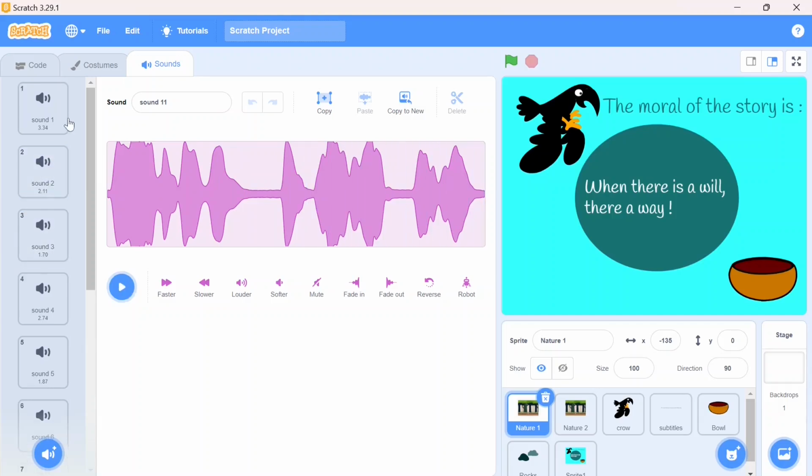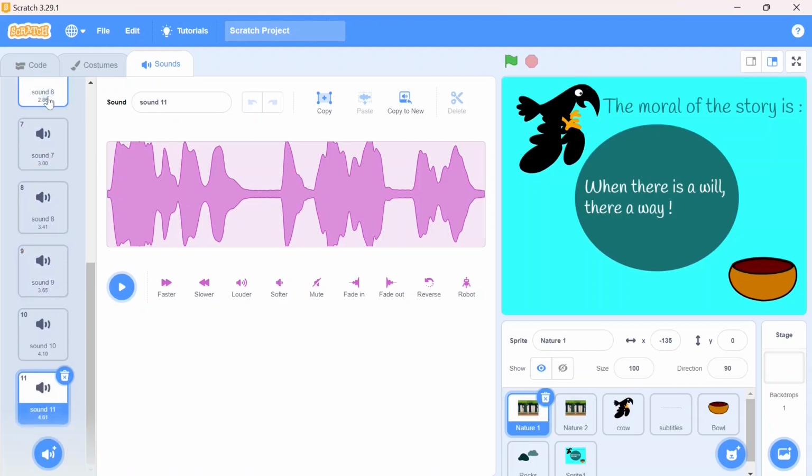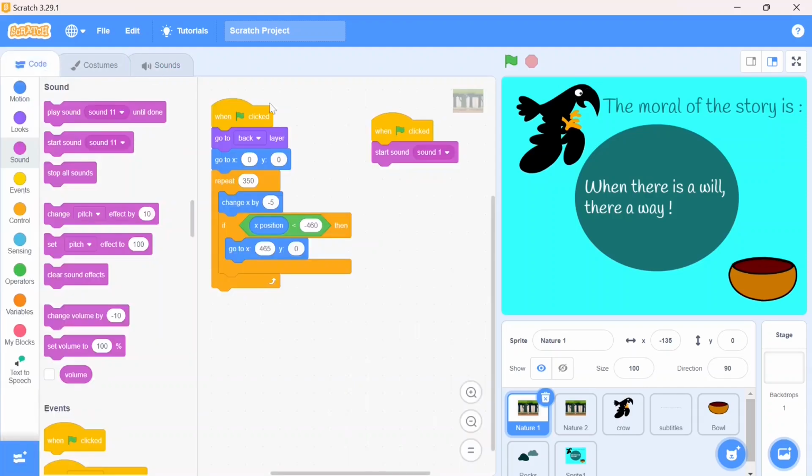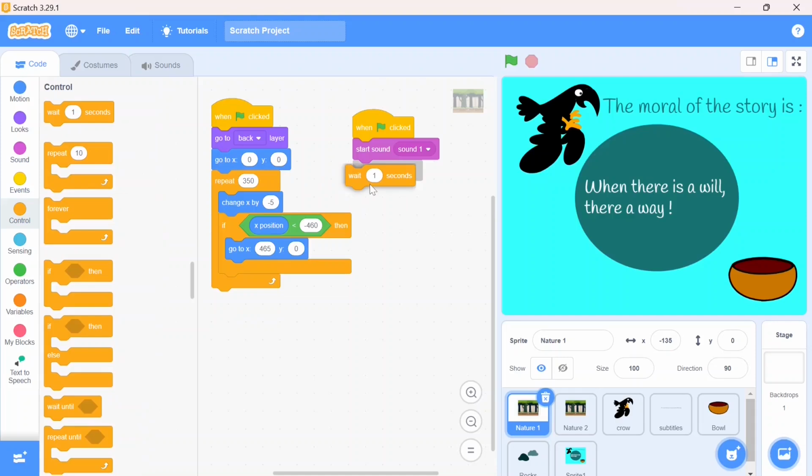You can see all my sounds are downloaded now. Now go back to coding, and here with some time interval all the sounds will be taken over here. So one by one I'll take it. First I'm going to the control block, take the wait block, and the wait I want for this dialogue is 4 seconds.